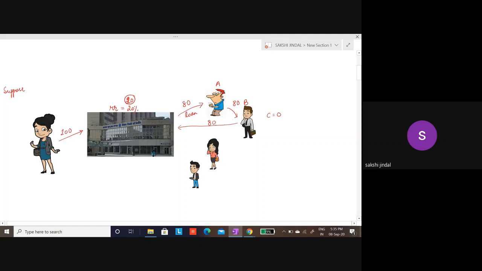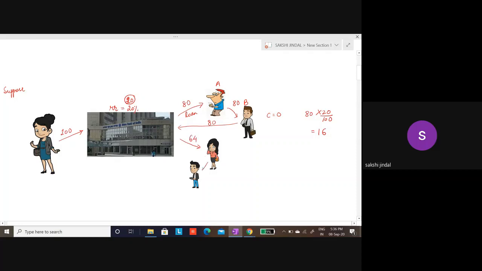Now, as 80 rupees is a new deposit in the eyes of the bank, the bank will keep 20% of 80 rupees with itself and lend the rest of the amount to another person. So the bank keeps 20% of 80, which is 16 rupees, with itself, and lends the rest of the amount to this person. So 64 rupees is given as loan.